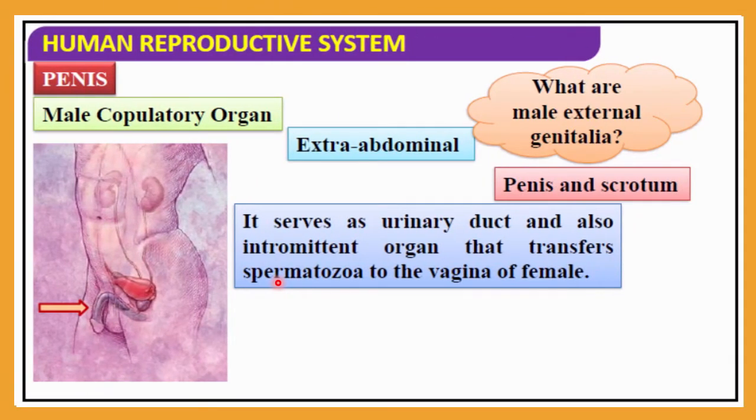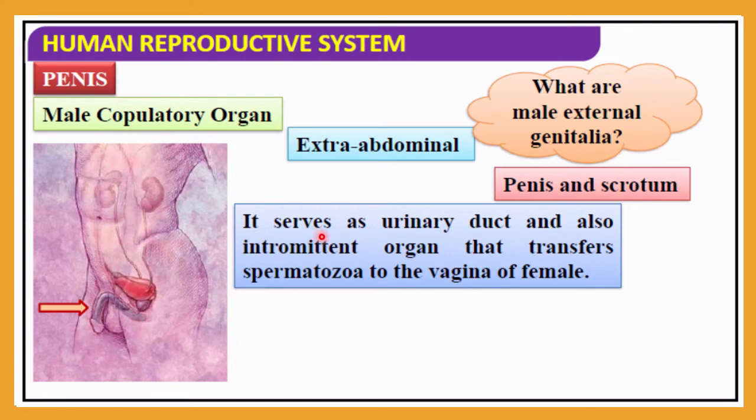The next important organ of the male reproductive system is the penis, which is also a secondary sex organ that helps in sexual intercourse. As it is outside the body, it is also called the male external genitalia because it is extra-abdominal, meaning outside the abdomen. What is included in the external genitalia? The external genitalia include the penis as well as the scrotum. It is also called the male copulatory organ, which helps in sexual intercourse.